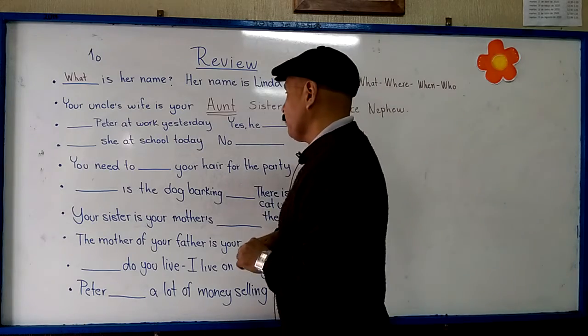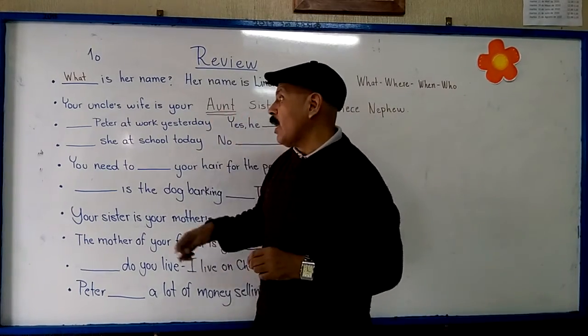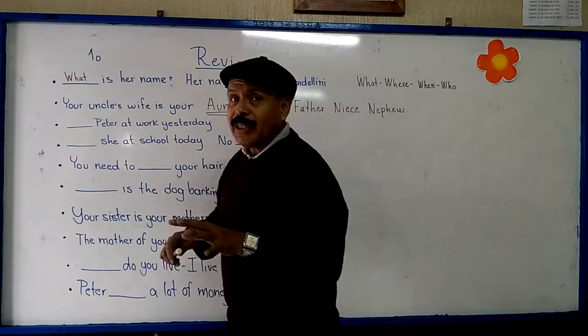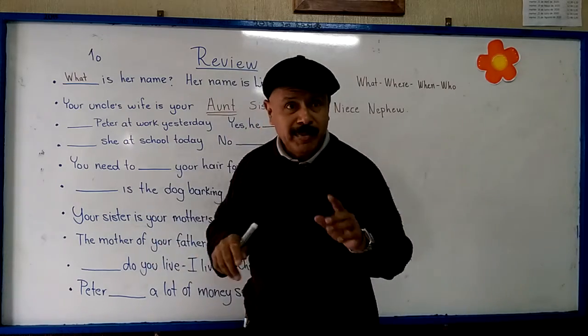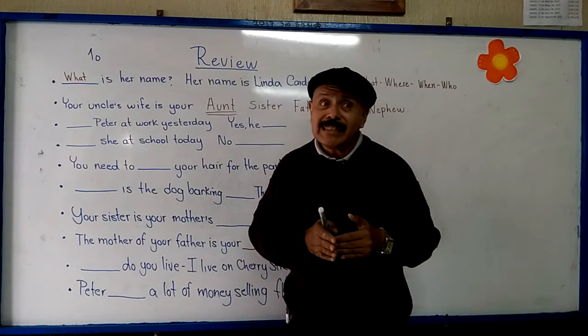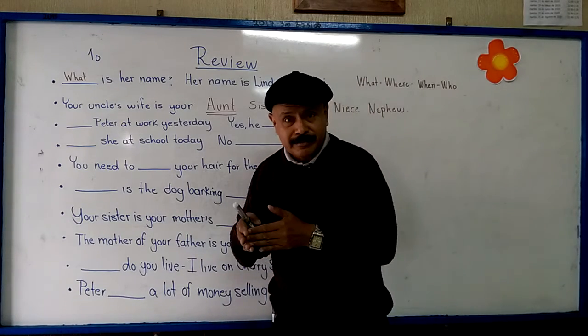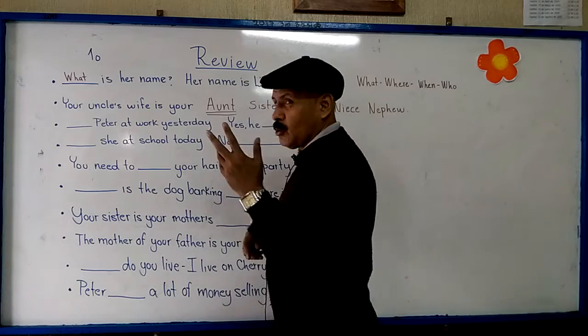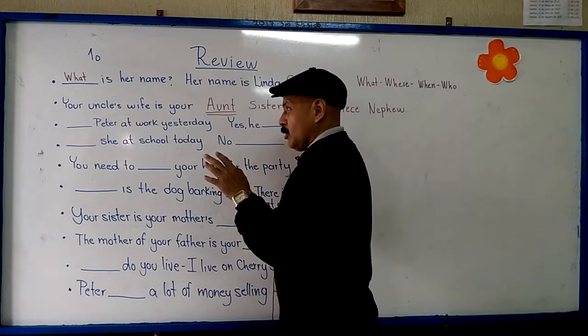Now the third one, this one you have to complete the sentence with was or were. Remember, there are 2 options for completing this sentence, was or were. These are the 2 possible answers you have to use in this case.